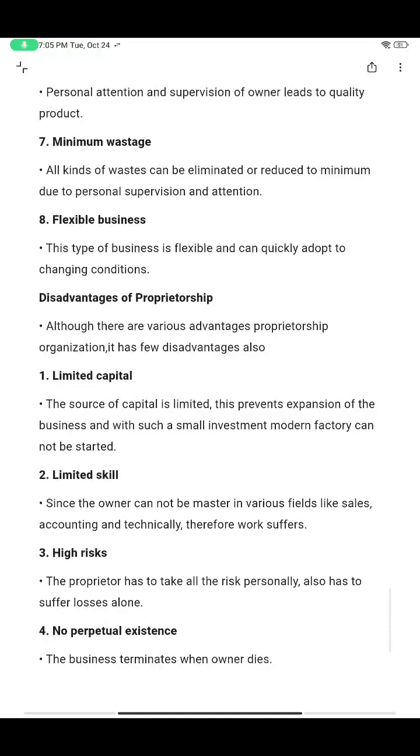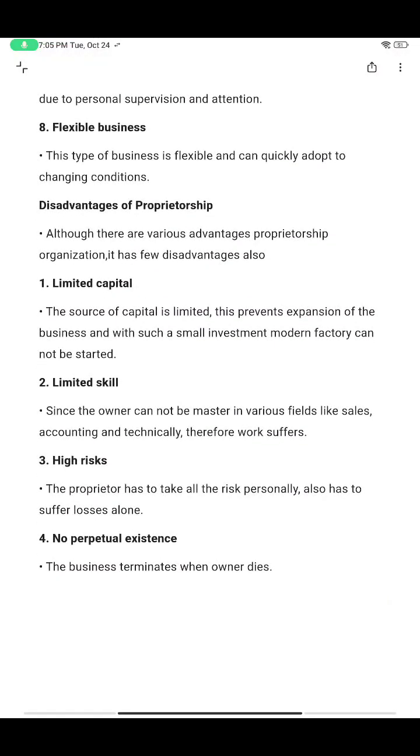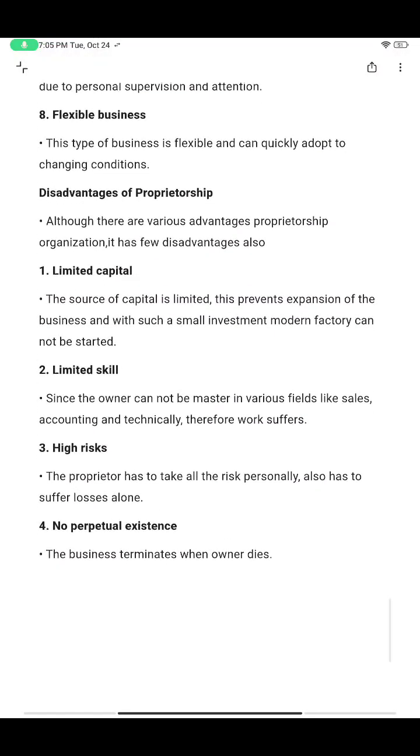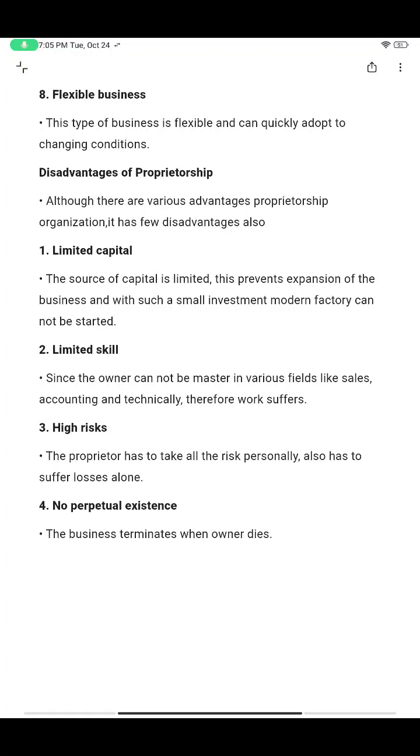And as always, there are disadvantages to this business also. Limited capital: it is difficult for one person to invest huge capital. No matter how many loans he takes and how much cash he arranges, the capital will still be limited compared to a group of people.